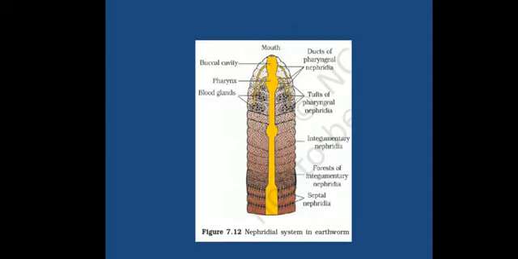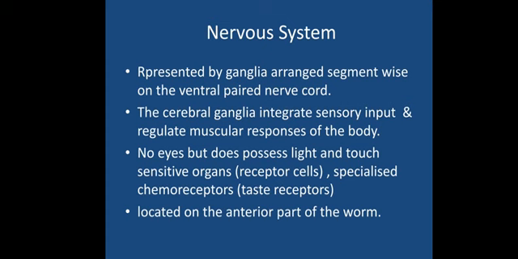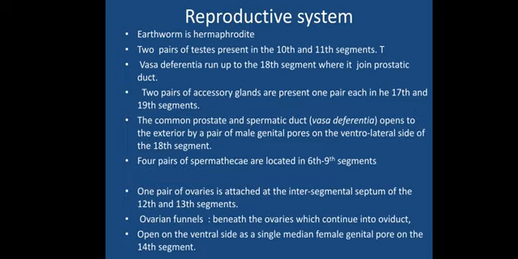So the nervous system is not very complicated. Each segment will have ganglia. The ganglia present in the anterior part is called the cerebral ganglia, which gets input from the sense organs, and the sense organs are mainly the chemoreceptors and the photoreceptors, responsible for sensing light sensitivity, and the taste receptors, which may be in the form of smell or pH or any other forms, right?